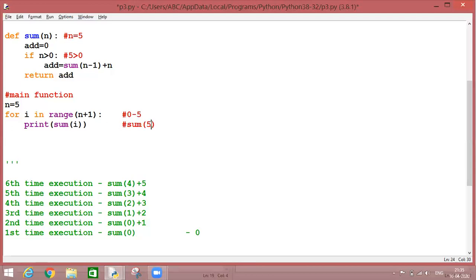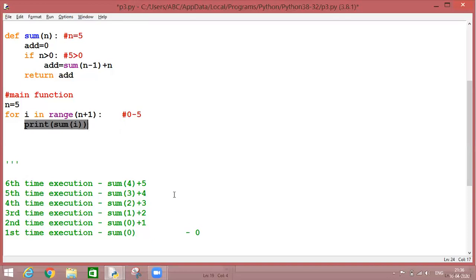Next, my I will be incremented by 1. It becomes 6, which is out of the range. So my interpreter will not even enter into my for loop. So the execution is finished. Now it will be processed for the result.